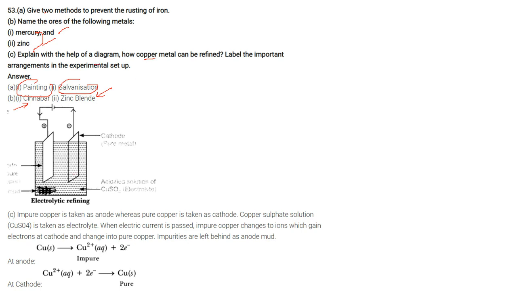For the third one, impure copper is taken as the anode, whereas pure copper is taken as the cathode. Copper sulfate solution, CuSO4, is taken as electrolyte. When the electric current is passed through this, impure copper changes to ions which gain electrons at the cathode and change into pure copper. Impurities are left behind as anode mud. The reaction is that copper loses electrons, this is impure, at the anode. At the cathode, copper gains electrons to form pure copper.